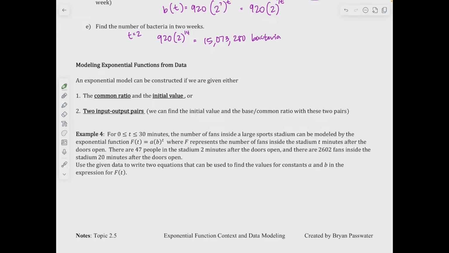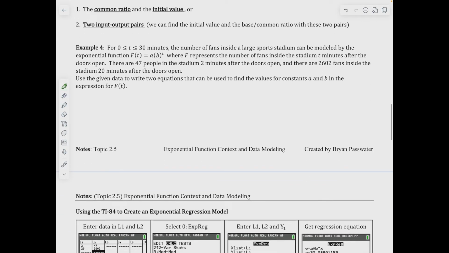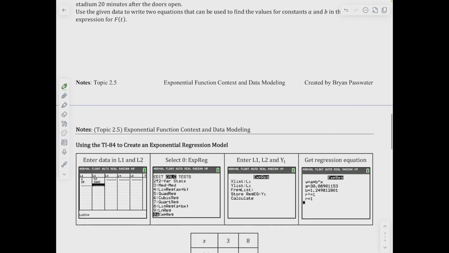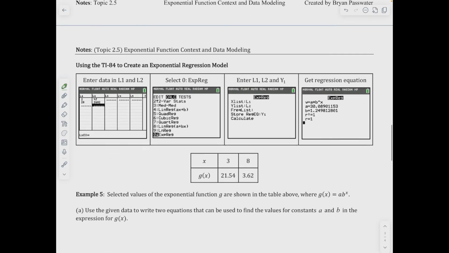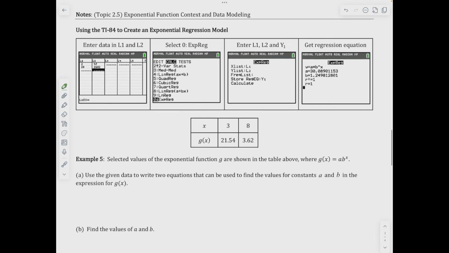So let's pause here. Let's have you guys try out example number 4. And then you can take a peek at how to use the regression model for number 5. If you have a NumWorks, same thing. Just put in your data and then try it out. If you're doing the TI-84, the only difference between the linear regression and the exponential regression is when you go to calculate, you're not doing the linear regression anymore.